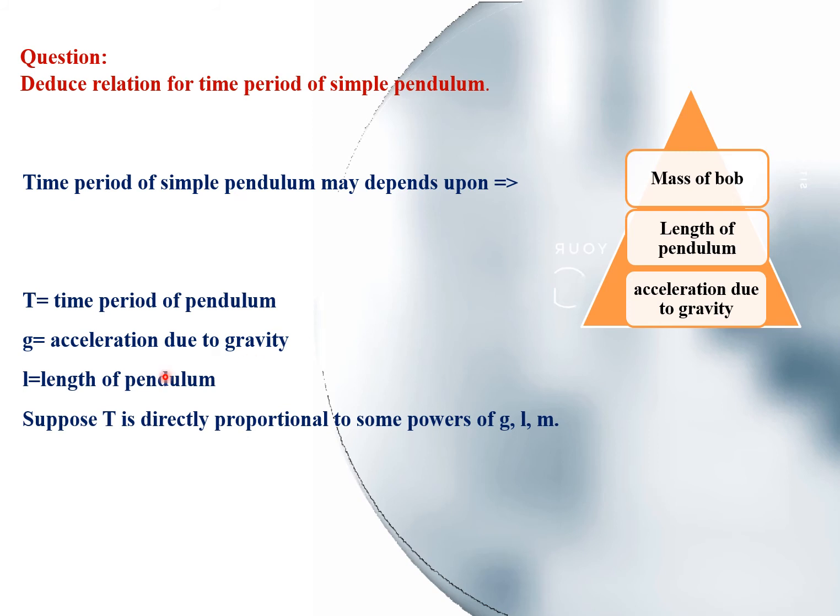Suppose T is directly proportional to some powers of g, l and m. We just assume that the power of l is a, the power of g is b, and the power of m is c. You can take any variables as the power of L, G and M. It depends on you. We replace the proportional sign with equal and a constant, and we get T is equal to constant times L to the power A, G to the power B and M to the power C. Let's say equation number A.